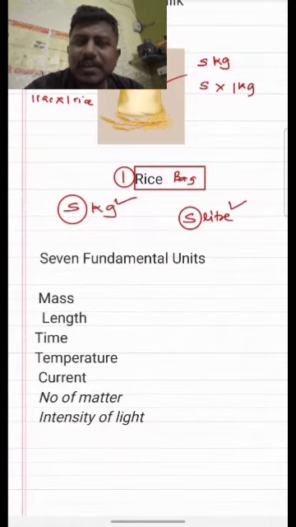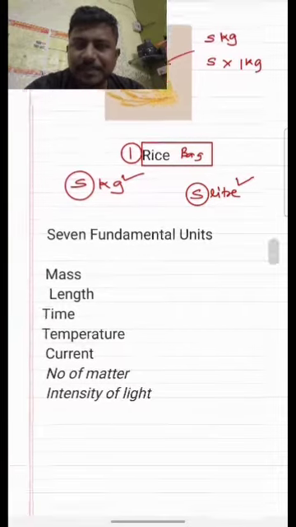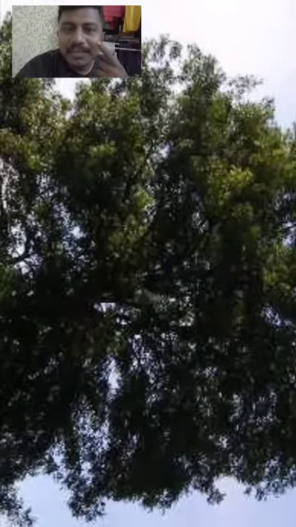Now we are having 7 fundamental units basically. Now the question is, what do you mean by physical quantities? Actually, whatever we are seeing with our naked eyes. Like the tree, I have used one example. I have seen a tree. So how did I come to know that there is a tree? Because it was appearing like a tree. So actually my eyes, which are the basic physical organs, give me the information about the tree.